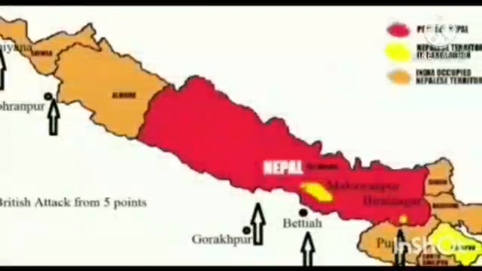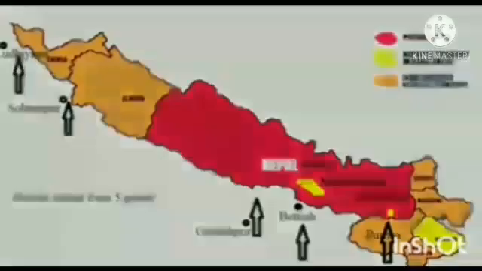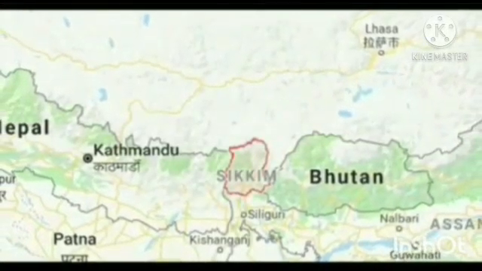Let's see Article 5. The King of Nepal renounces for himself, his heirs and successors all claim to the countries lying to the west of the River Kali and engages never to have any concern with those countries or their inhabitants. Article 6. The King of Nepal engages not to molest the King of Sikkim in the possession of his territories. If any differences shall arise between Nepal and Sikkim, they shall be referred to the arbitration of the East India Company.